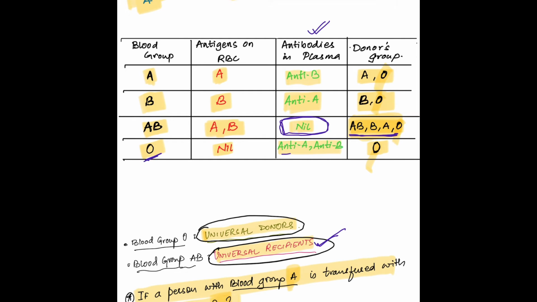And blood group O have both anti-A and anti-B antibodies present in the plasma, so they can receive blood only from blood group O. And they do not have A and B antigens present on the RBCs, so they can donate to all four blood groups and are called as universal donors.